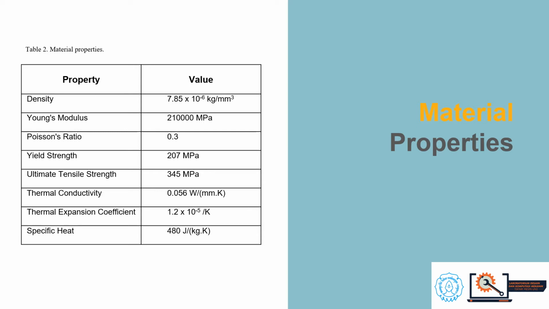There are material properties: density, Young's modulus, Poisson ratio, yield strength, ultimate tensile strength, thermal conductivity, thermal expansion coefficient, and specific heat.